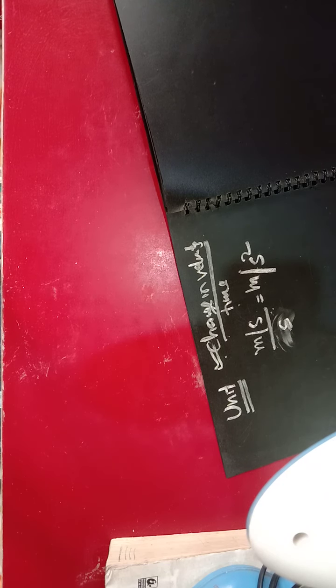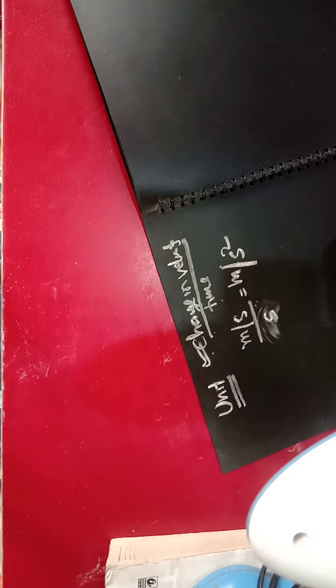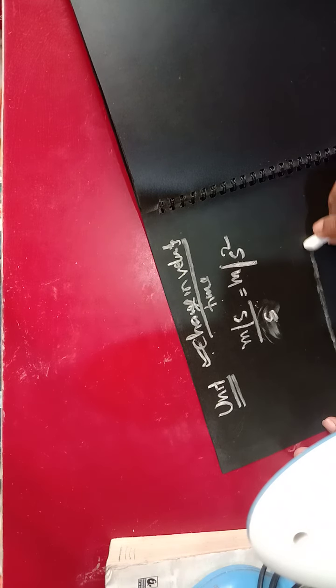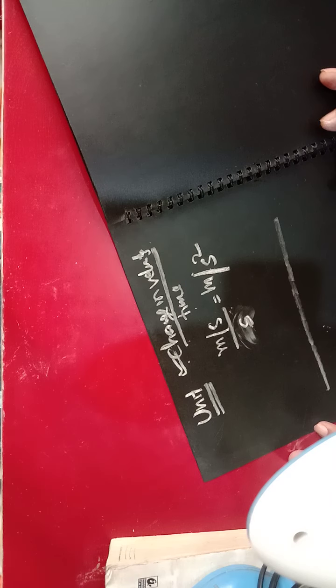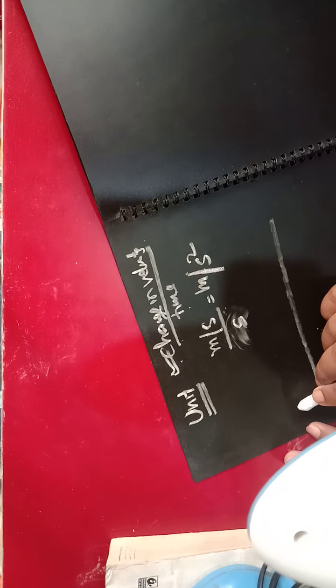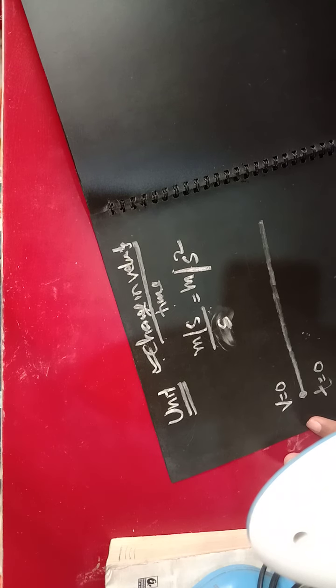Clear? Suppose you look here. I am showing one example. The speed of the body when t equals 0 was 0. Suppose the body is moving in a straight line. Speed is 0.